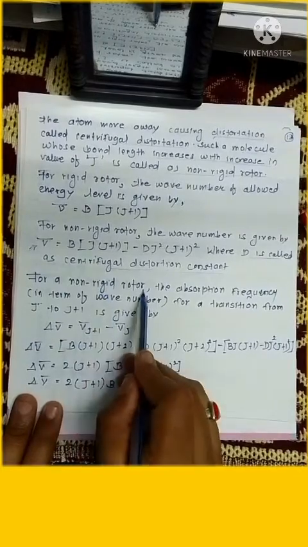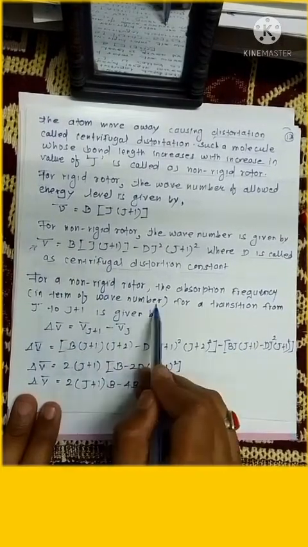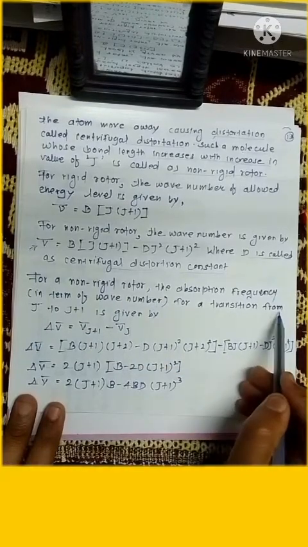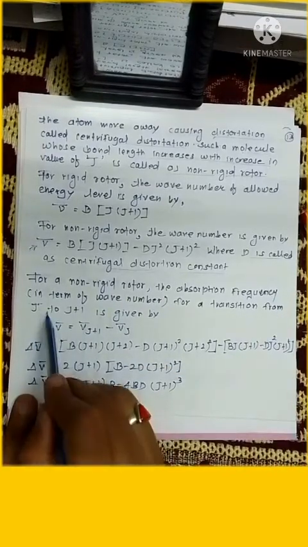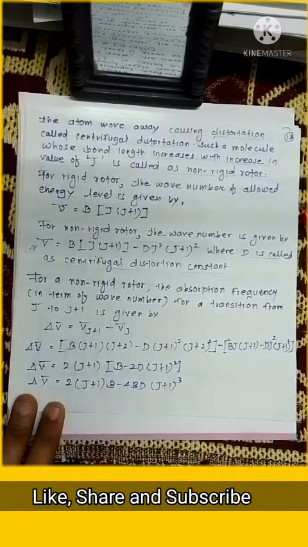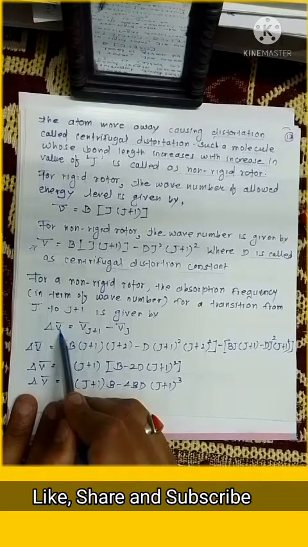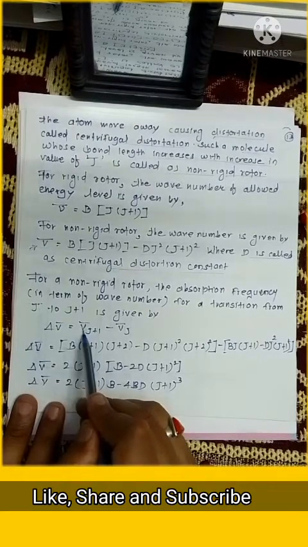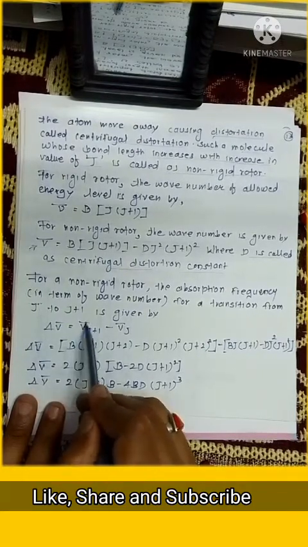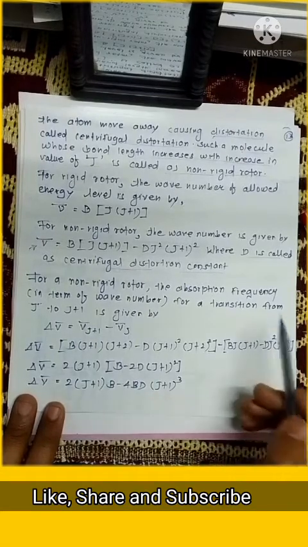For a non-rigid rotor, the absorption frequency in terms of wave number for transition J to J plus 1 is given by this formula, that is delta nu bar equal to nu bar J plus 1 minus nu bar J.